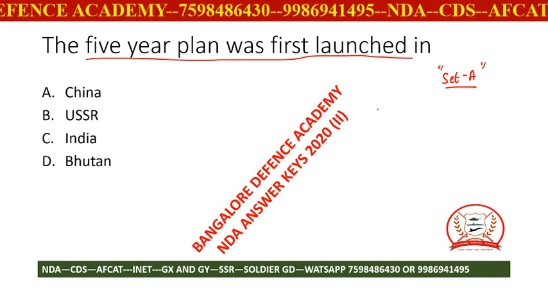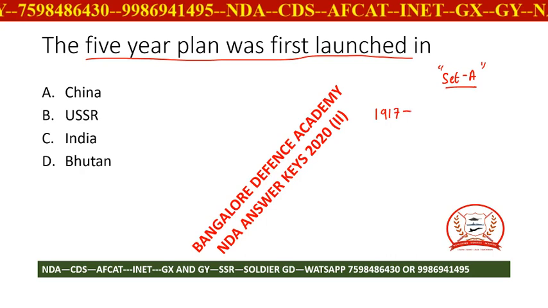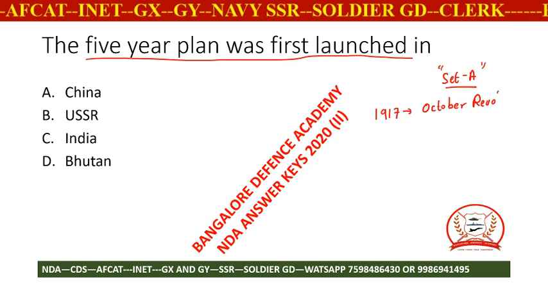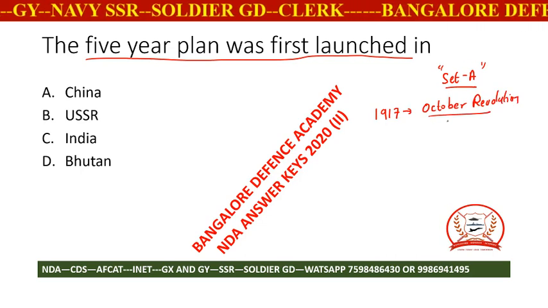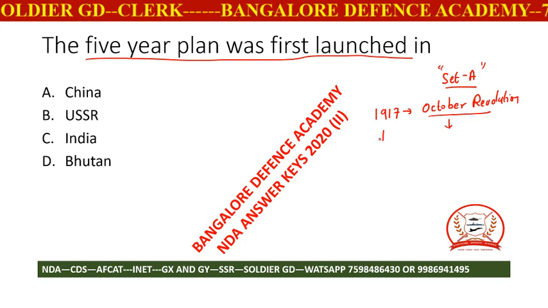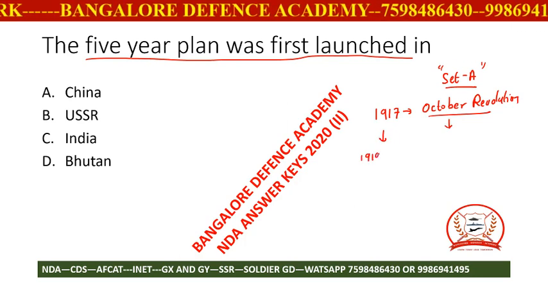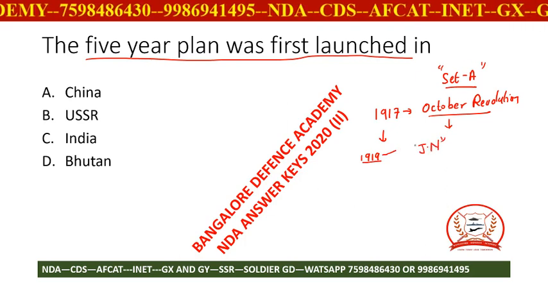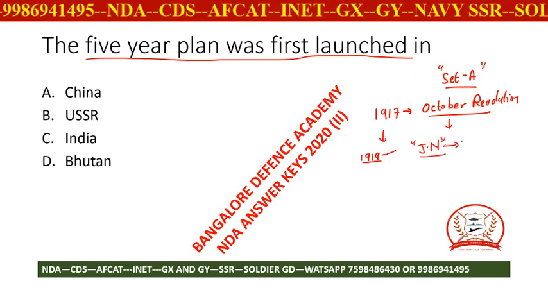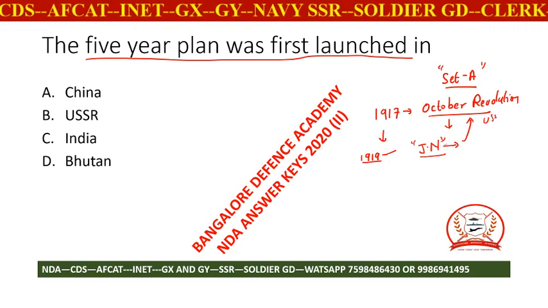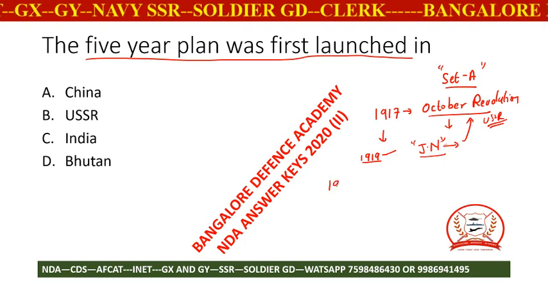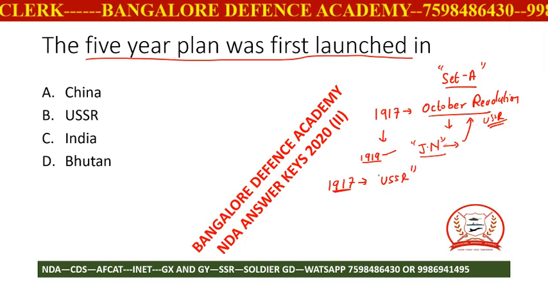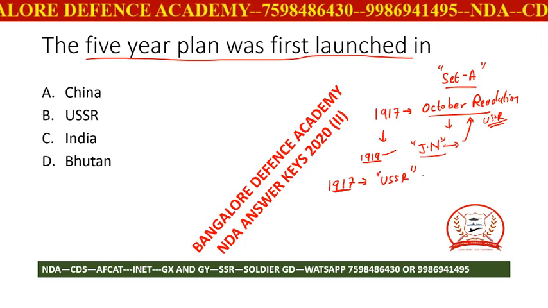Friends, in history, we would have come across that in 1917 there was a revolution called the October Revolution. During this time, what happens in India? Mahatma Gandhi is coming to India, and in 1919 you have Jallianwala Bagh and all those incidents. Now we have leaders like Jawaharlal Nehru, all these people, who are looking at USSR from a different perspective, because after the Russian Revolution in 1917, the USSR economy multiplied n number of times.